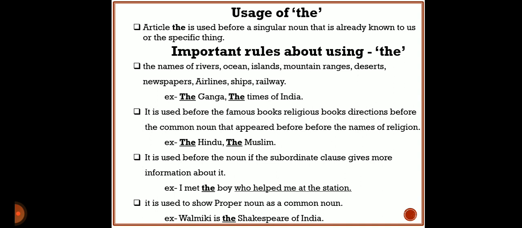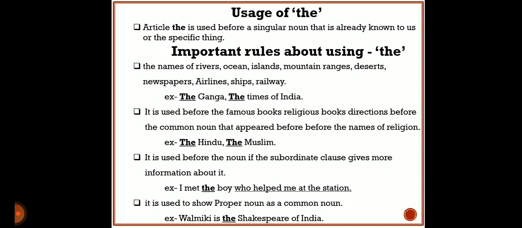Let us turn towards the next rule of the article 'the'. It is used before the noun if the subordinate clause gives more information about it. And see the example. I met the boy who helped me at the station. In this example, the underlined sentence is a clause.